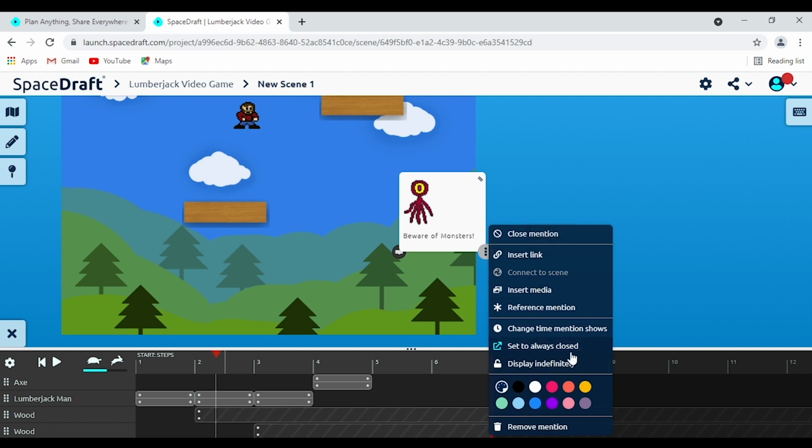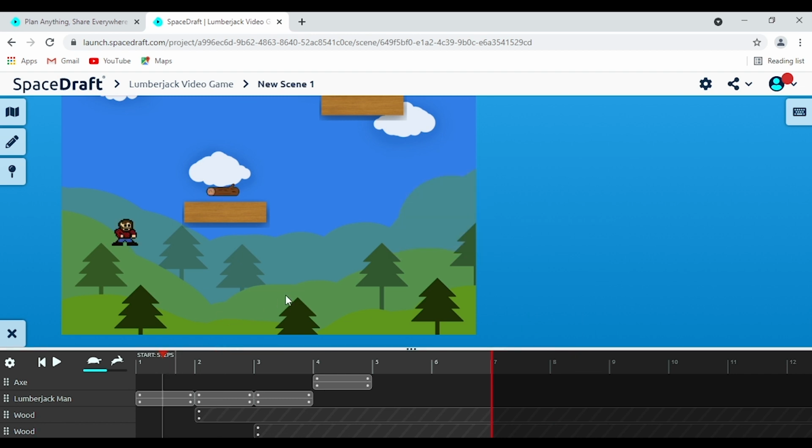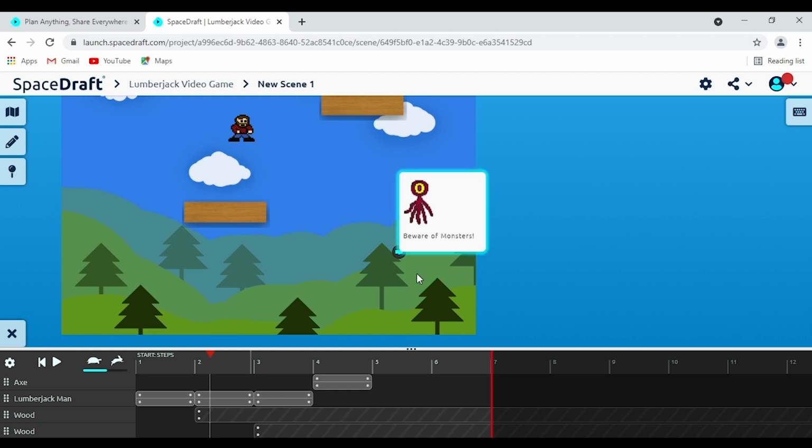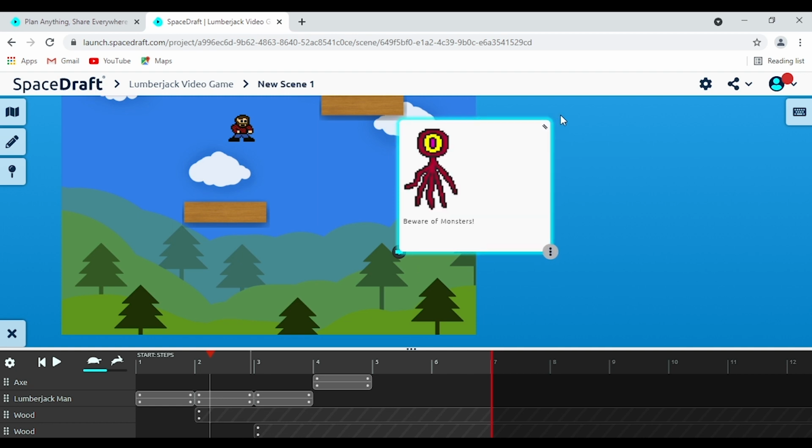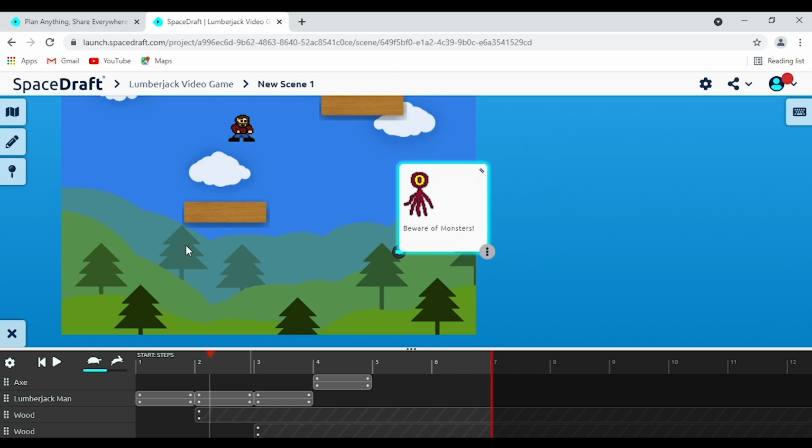So something we can also do is have it set to always be closed. So press that. So now when we play it through, we see there's nothing there. But when it gets to the start of step 2, we see that it appears here, but there's no actual physical mention popping up. So this way it shows people that you can interact with this mention and they can click on it to investigate it further. But this is just a good way in case your mention is massive and huge so that it's not blocking anything in the actual scene. So it's just a bit more of a subtle way of showing it, which is certainly very helpful.